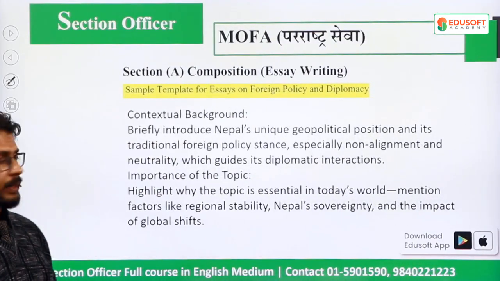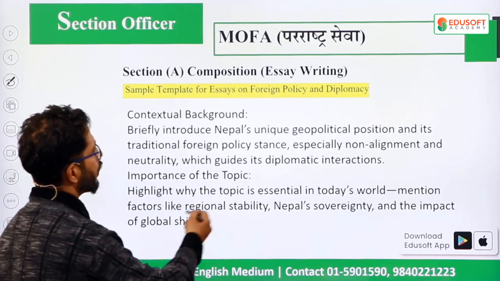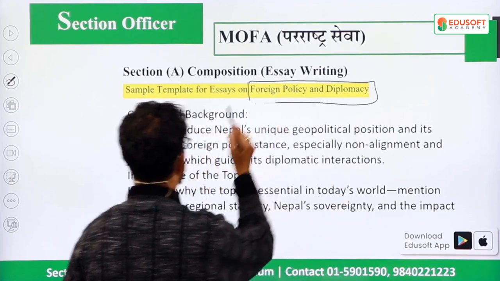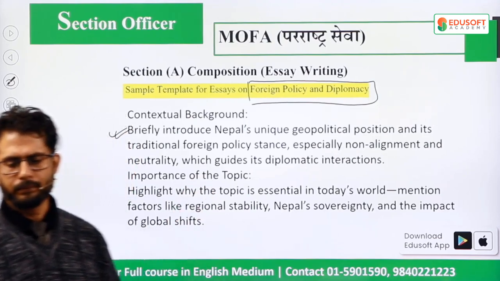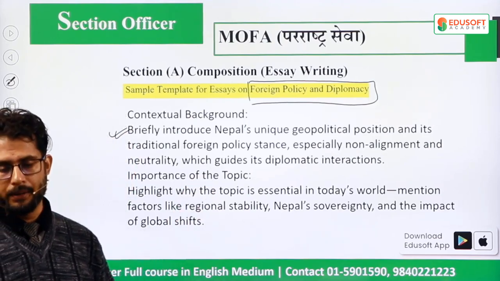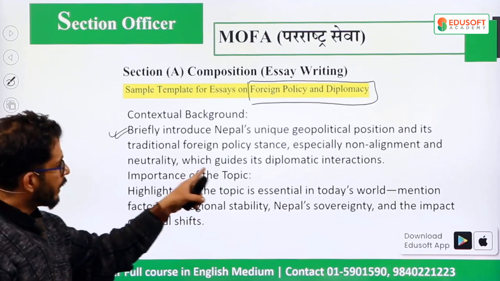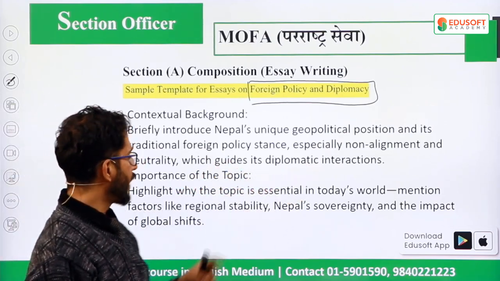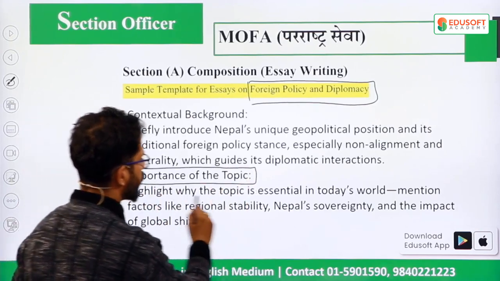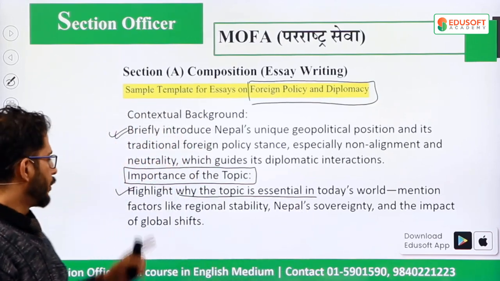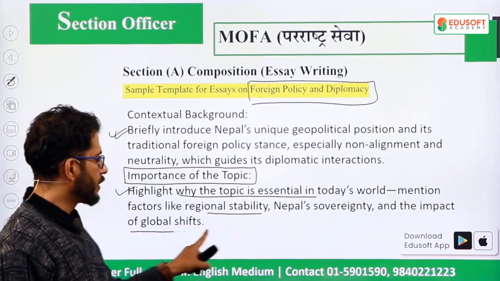And the background information is very, very important, students. Whatever question is asked from foreign policy and diplomacy, try to introduce Nepal's unique geopolitical position and its traditional foreign policies, especially non-alignment and neutrality, which guide its diplomatic interaction. Even the importance of the topic, as I have told you earlier, you can highlight why the topic is essential in today's world. You can mention factors like regional stability, Nepal's sovereignty, and the impact of global shifts.